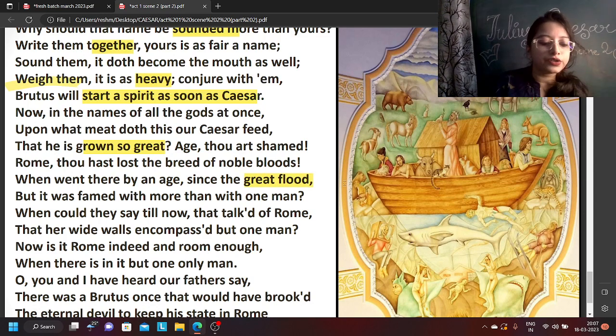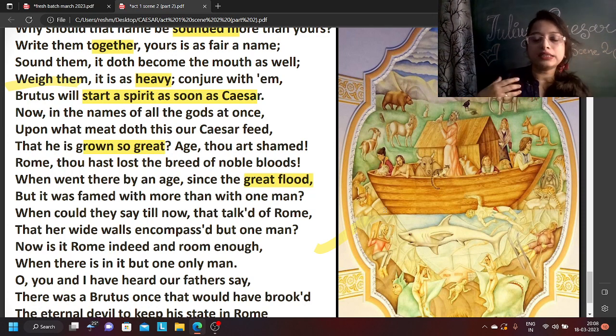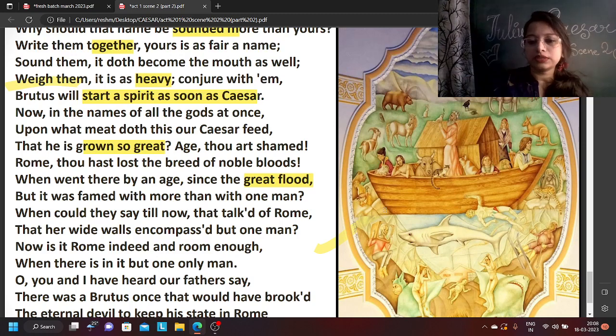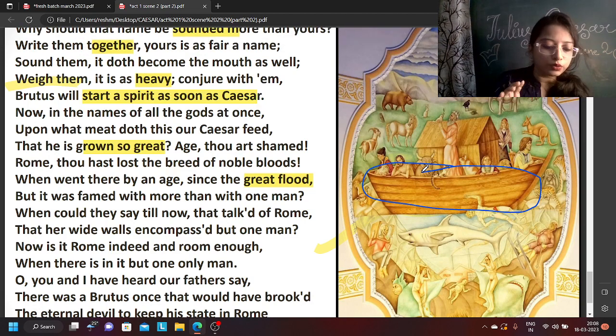Now this great flood is a reference to this story as you see in the picture. This is the biblical story of Noah's ark. According to the story, God sent a flood so that everything would be destroyed, because the world is very wicked. So Noah was instructed to build a boat like this ark, and to take animals of all species two by two, male and female, so that all species would not be destroyed. So this was done by Noah. So he was the single man who helped.